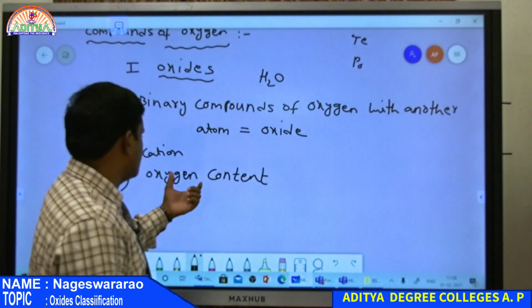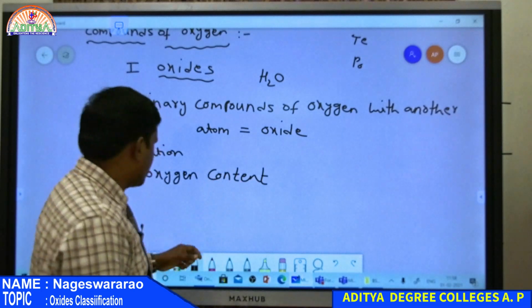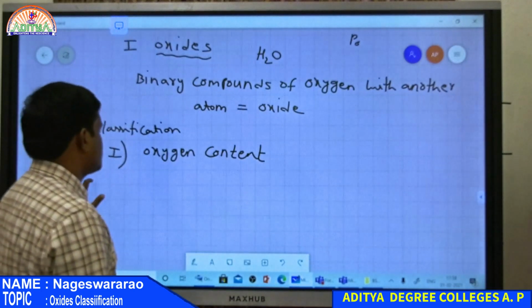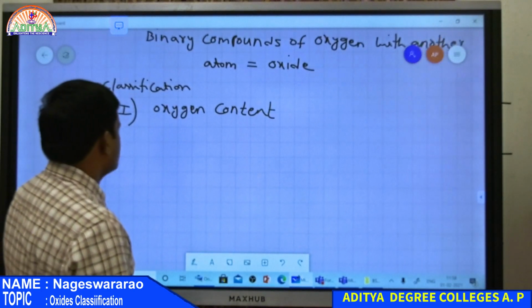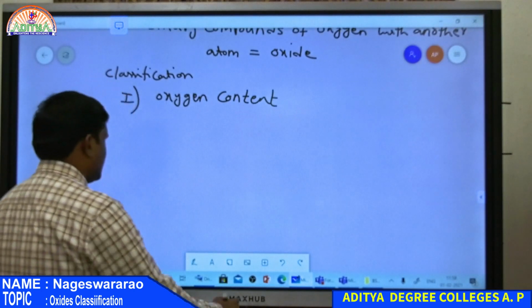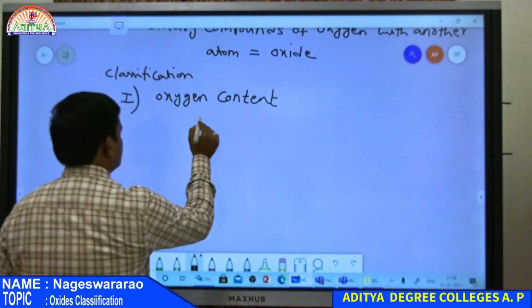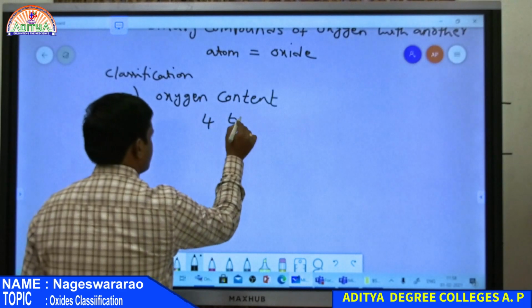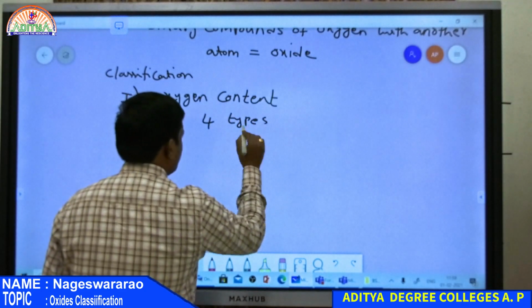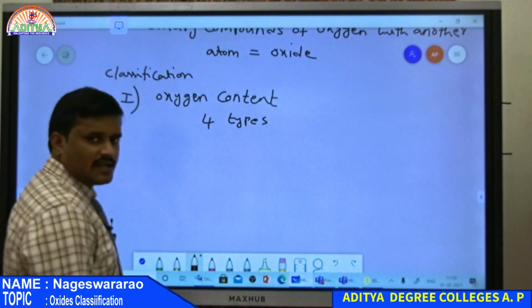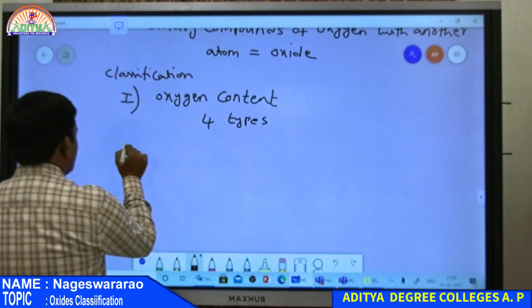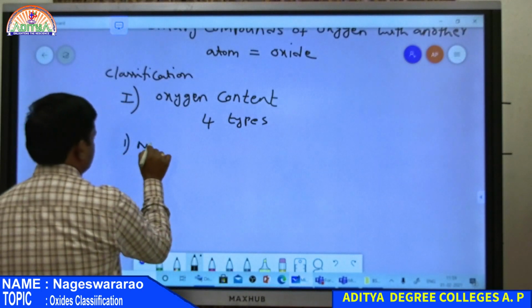Based on oxygen content, oxides are classified into four types. So the first one is normal oxides.